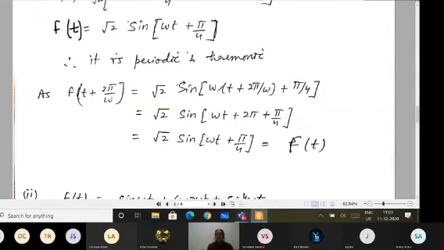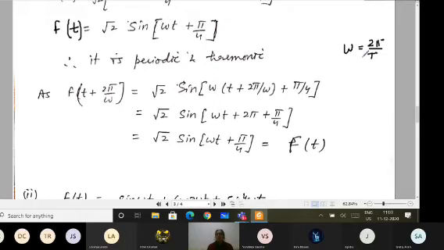So now if you write the equation, I am getting omega t plus this omega and omega will cancel. So I am left with 2 pi plus pi by 4. Now sine 2 pi plus theta is sine theta. So I can write it as root 2 sine omega t plus pi by 4. So same result I am getting if I write f(t) or I write f(t) plus 2 pi by omega. So this means time period of course, because you know the hint you have to take from here, because omega is 2 pi by capital T.